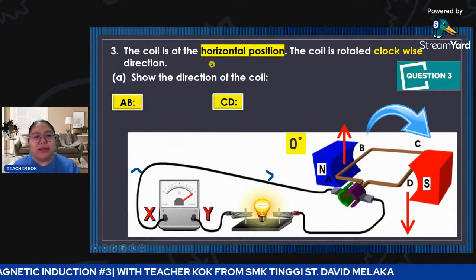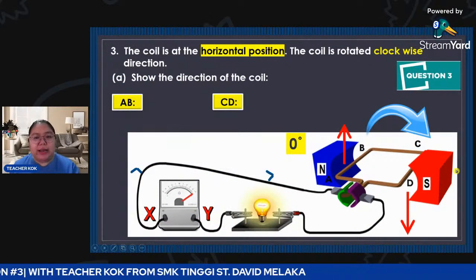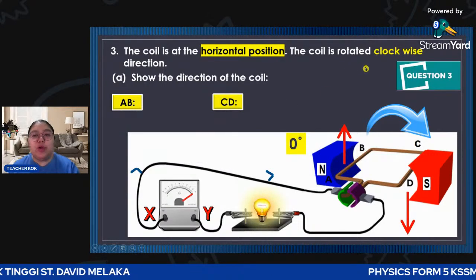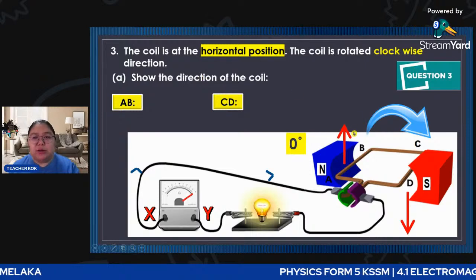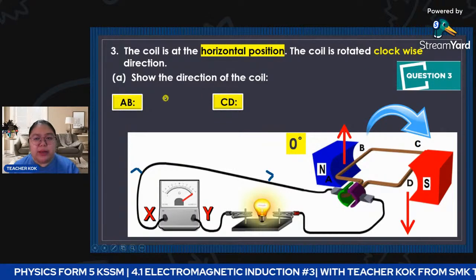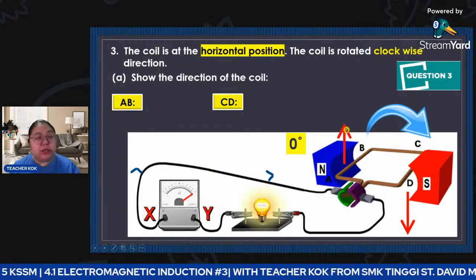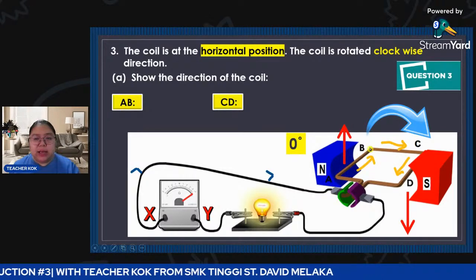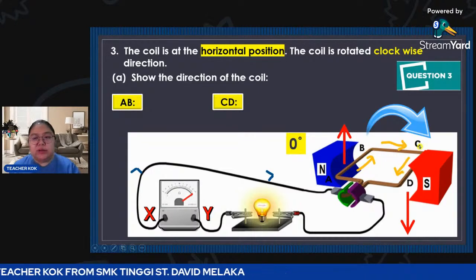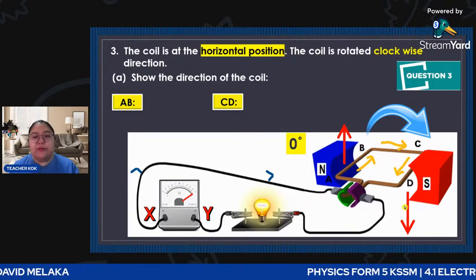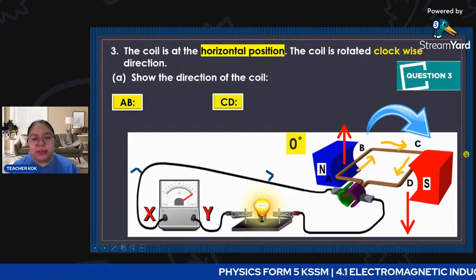Okay, the coil is in a horizontal position, like this, 0 degrees. That means when they're flat, the coil is rotating in the clockwise direction. So they show the clockwise direction. From here, show the direction of the coil, A, B and C, D. When AB moves upwards, then CD goes downwards. So you just point your Fleming right hand, then you find the current must flow A, B, C, D.